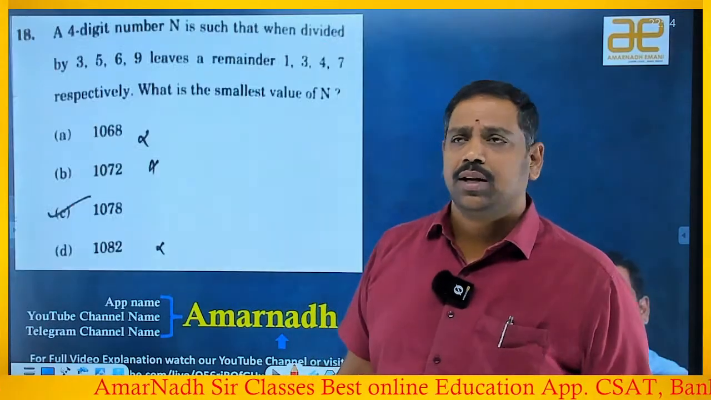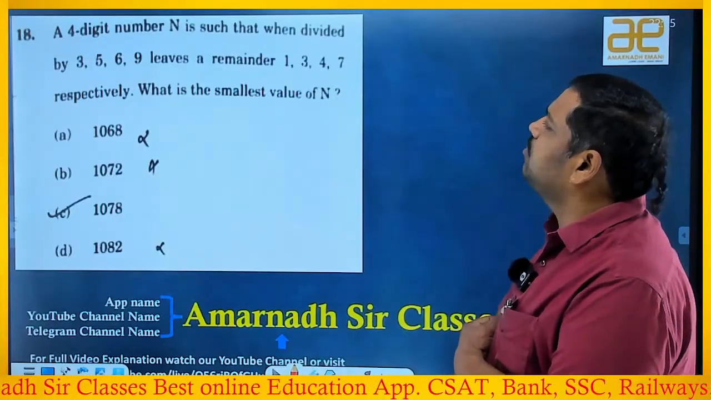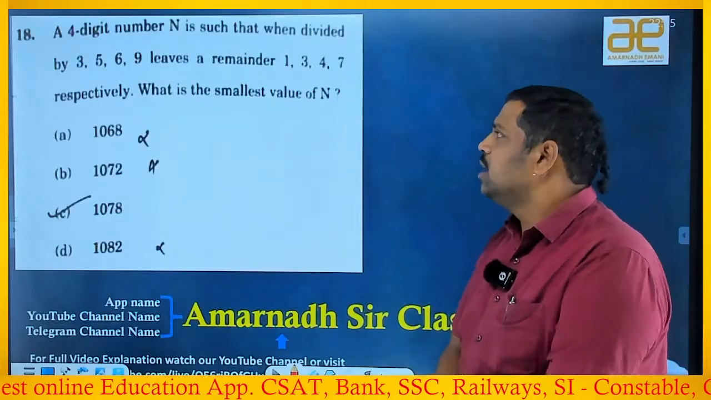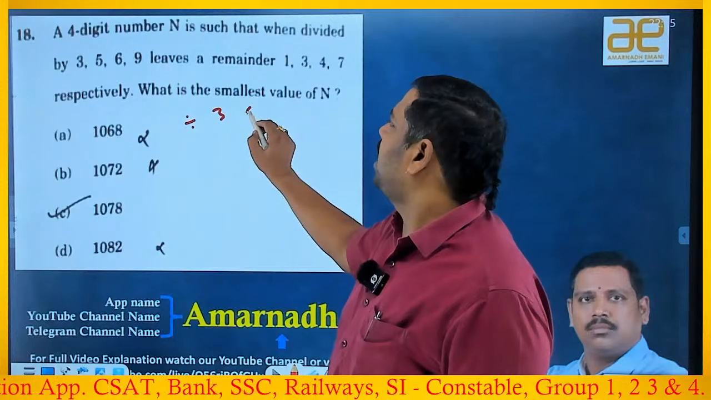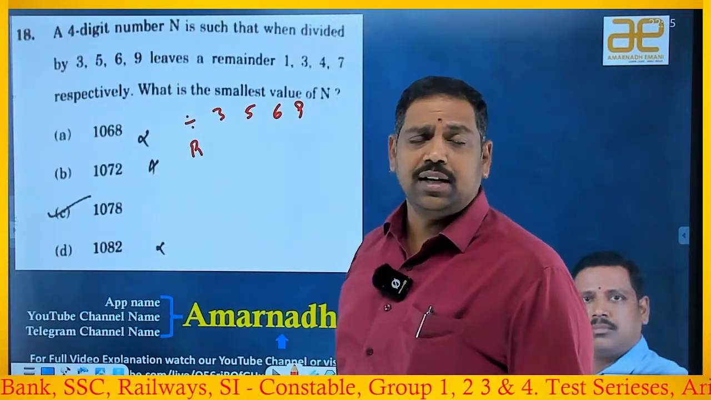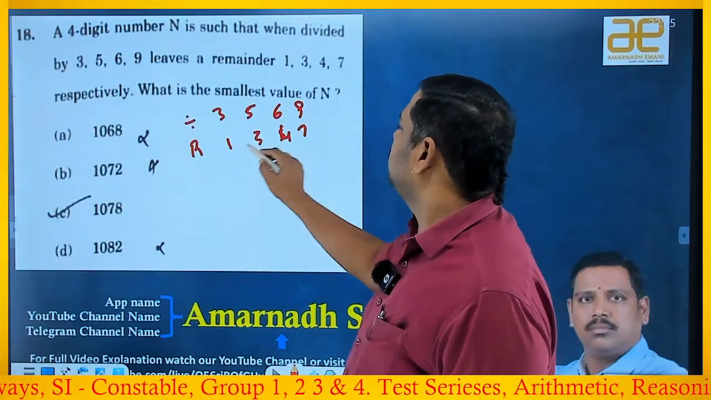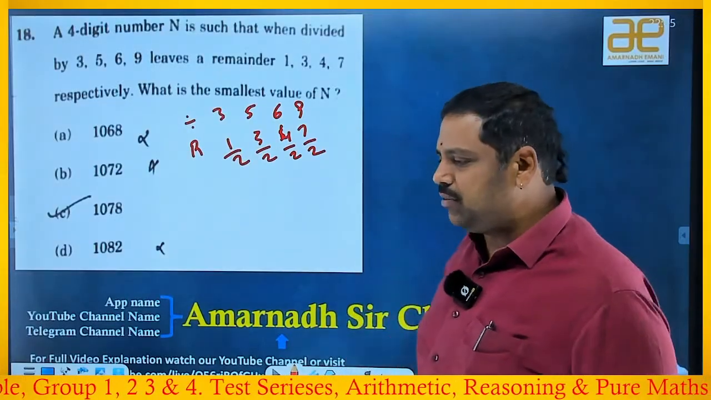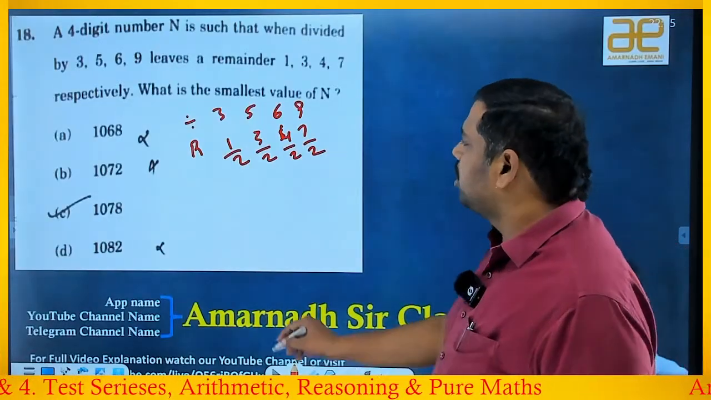Okay. That's the next beautiful one. A 4-digit number n is such that when divided by 3, 5, 6, 9 it leaves a remainder of 1, 3, 4, 7 respectively. What is the smallest value of n? Observe, you are dividing with 3, 5, 6 and 9. Actually, if you observe, this is a direct question from our class, right? The remainders are 1, 3, 4, 7. Observe, the differences are the same, right? In the class I have explained the complete concept, but now I am not giving you that concept. Just normally I am going with the concept.